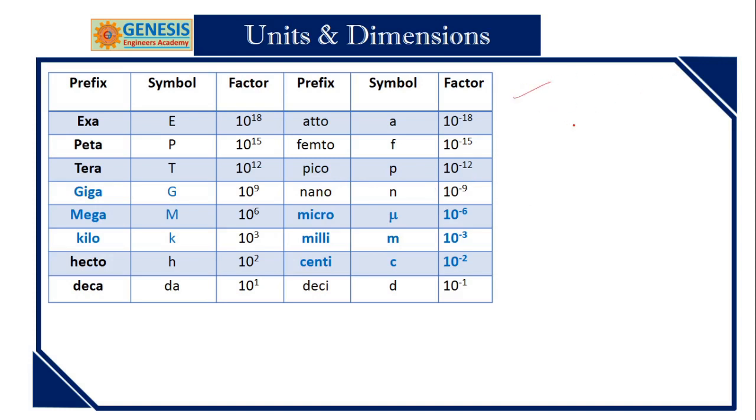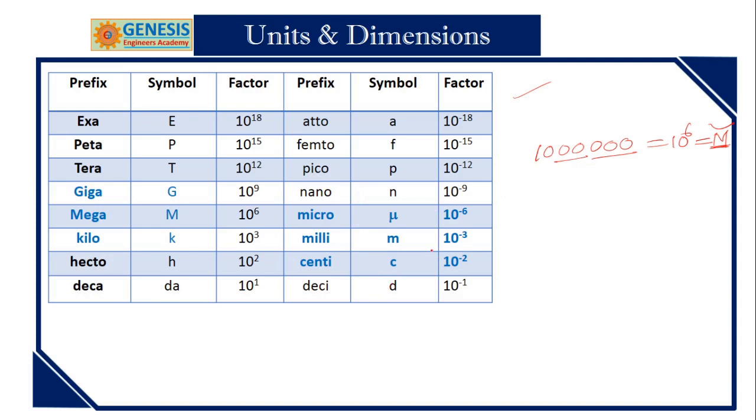That is 1 lakh, 10 lakhs, that is 6 zeros. This 10 lakhs is represented like this, that is 10 to the power of 6, and this is assigned the letter M. So that is how we use these numbers. These are not units, these are only numbers.